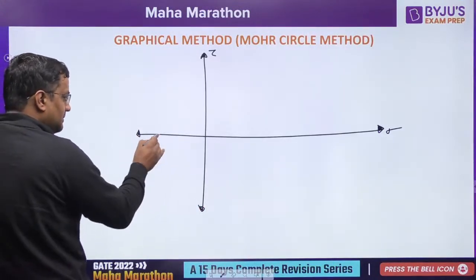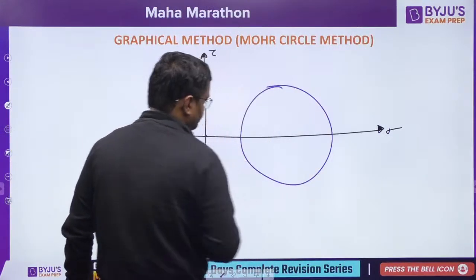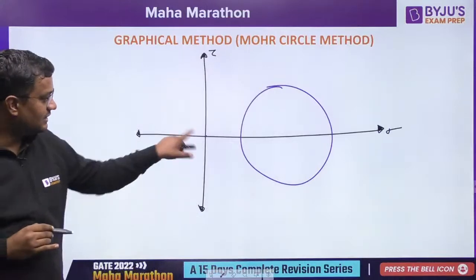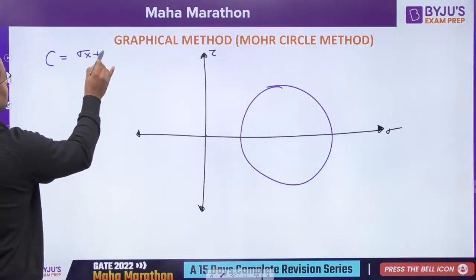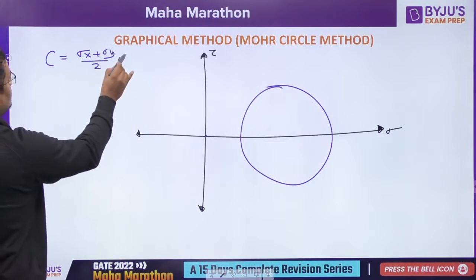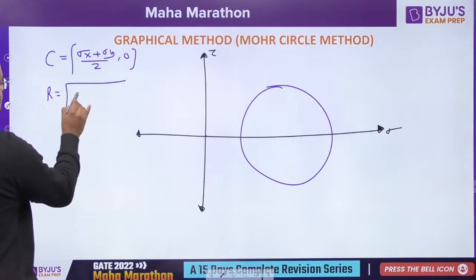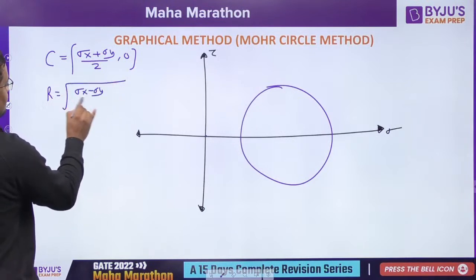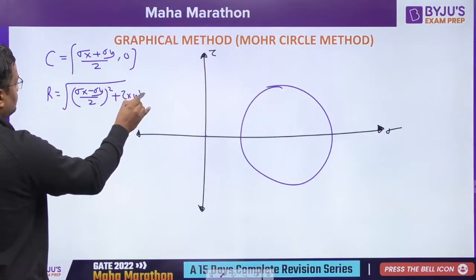The center can be here, here, here. I am randomly drawing the center here. What is the center? Sigma x plus sigma y by 2, comma 0. What is the radius? The radius is square root of ((sigma x minus sigma y) by 2) whole square plus tau xy square.